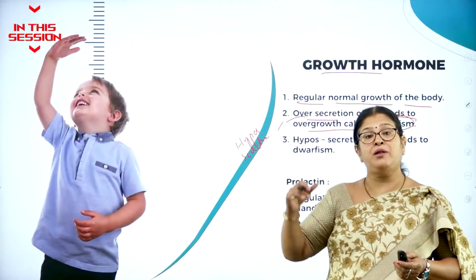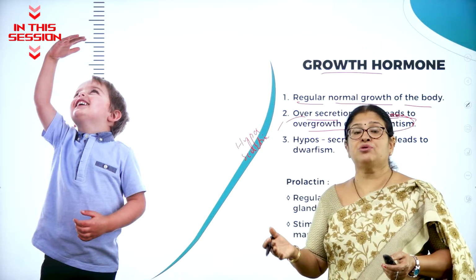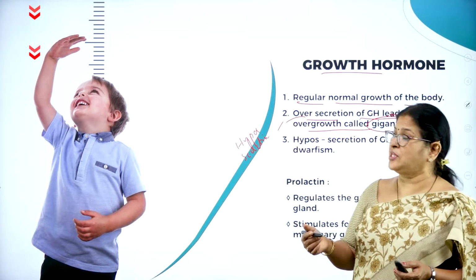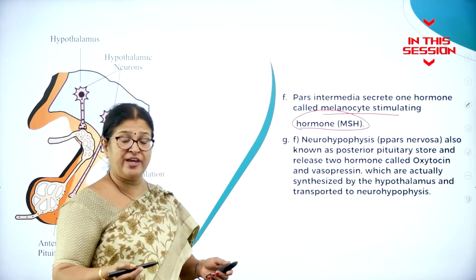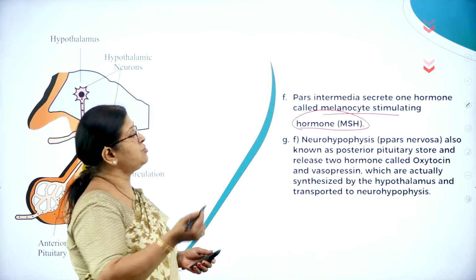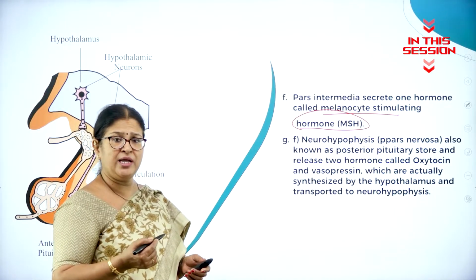You might have seen people above 7 feet. So what do you mean by that? Why do they grow so tall? Because of the excess secretion of the growth hormone. The skin pigmentation is made possible, like we have a fair skin or a dark skin or a normal skin. So all that is because of this hormone called melanocyte stimulating hormone.